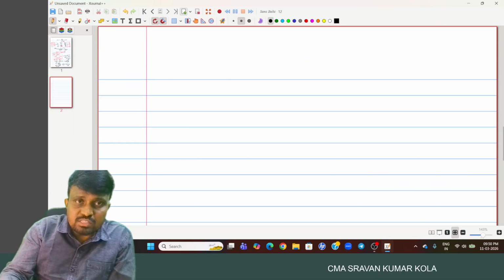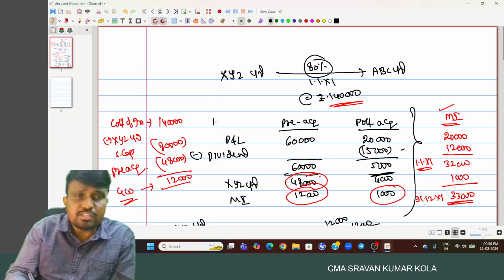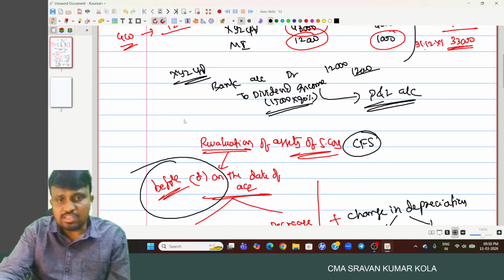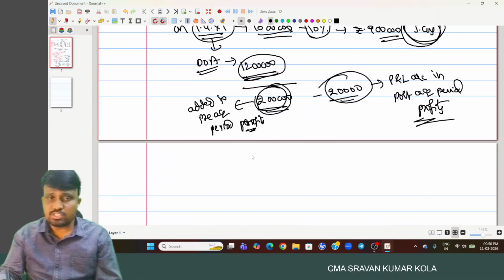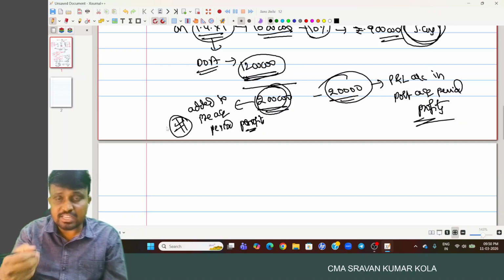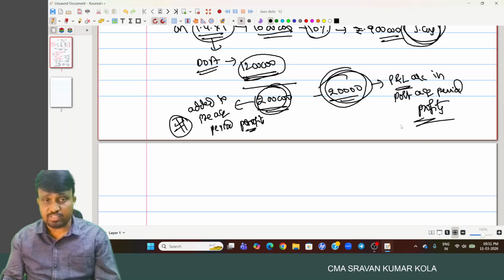And remember, this is very, very important. And one more thing is the same relating to a decrease in the value of an asset. In case of a decrease in value, we have to reduce it from pre-acquisition period profits because there is a decrease in profit, and that depreciation will be added back to the profit and loss account in the post-acquisition period.